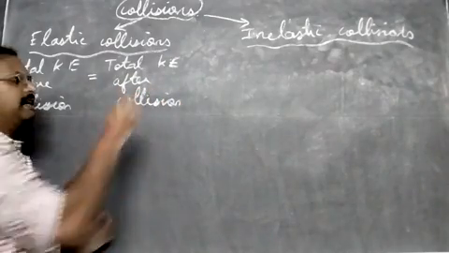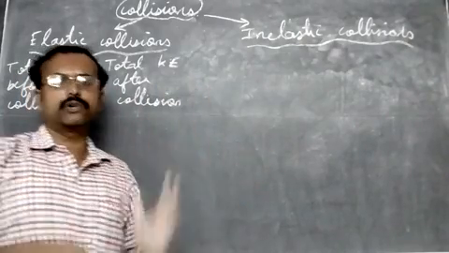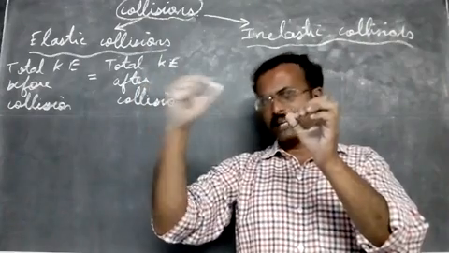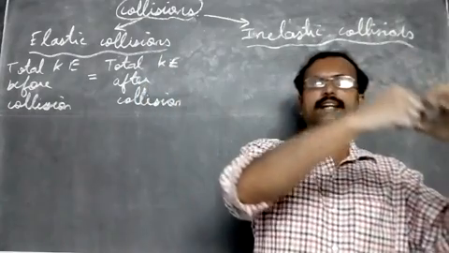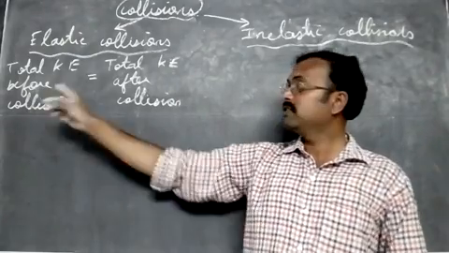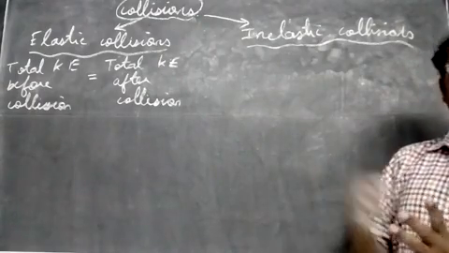That means two objects hit each other. For example, if gas molecules hit each other, we can take that as an example of an elastic collision. One nitrogen molecule hits another nitrogen molecule. That time we can say the energy is nearly constant. The kinetic energy is not changing. Remember, kinetic energy is due to the movement of molecules.